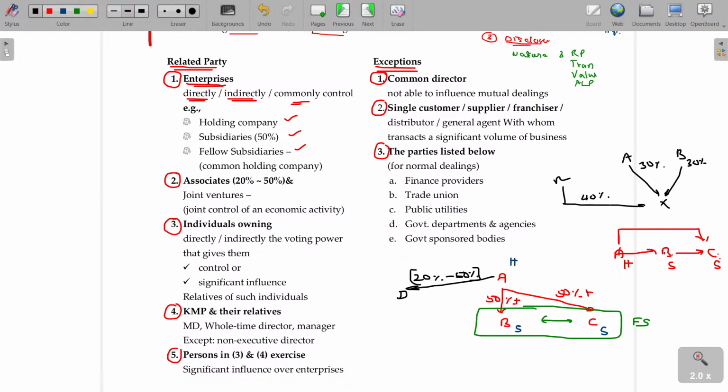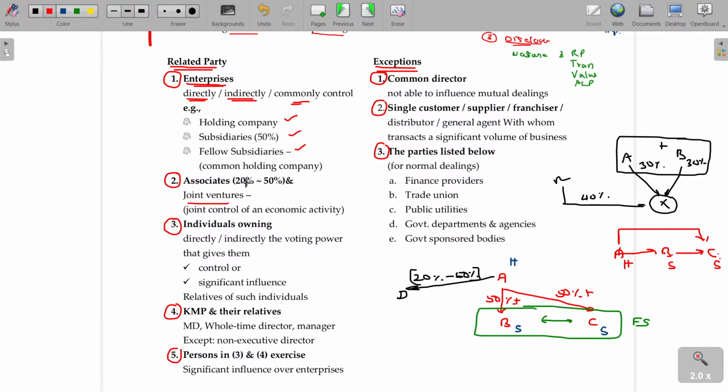If there is any AGM, retail investors will not come. If I have only one share bought for 100 rupees and the AGM is organized in Delhi, I won't go. Retail investors holding 5 shares and 10 shares will not go. Is that clear? In this case, A and B both will tie up to control whatever the decision of X. Then it is called joint control, somewhat like a joint venture.